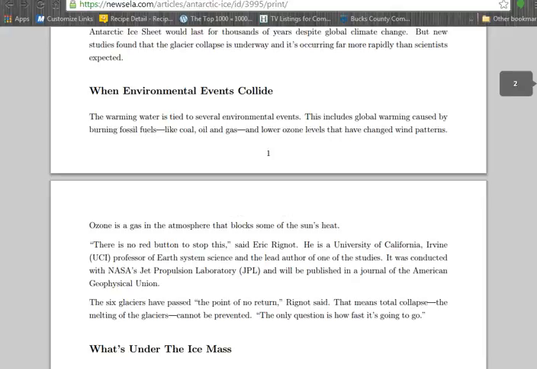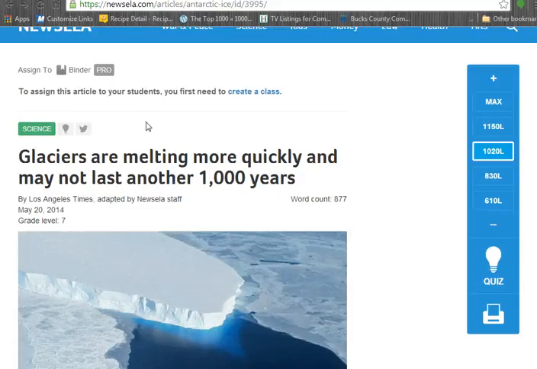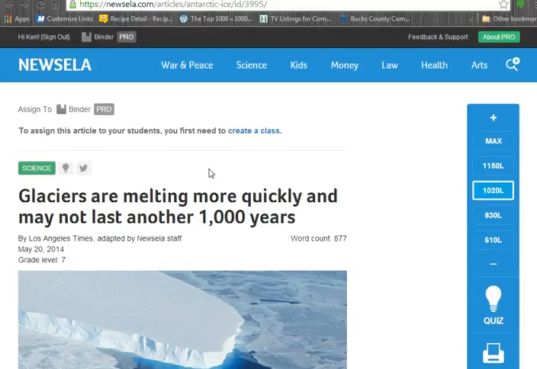The last thing I just wanted to point out about this website is that I can add in all my students and link them to this website so that they can get assignments through Newsela. It says to assign this article to your students, you first need to create a class. If I were to go about doing that, then my students would have access to this site and be able to see what their assignments are through Newsela.